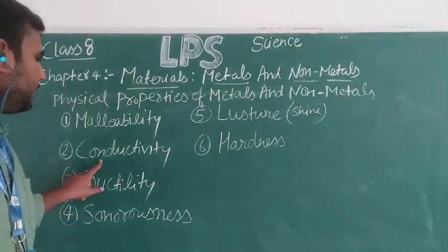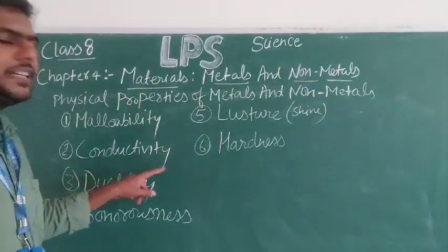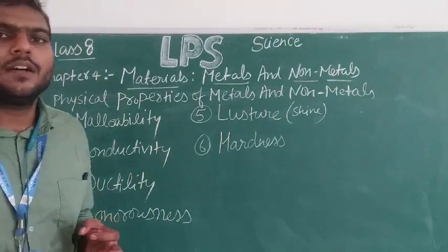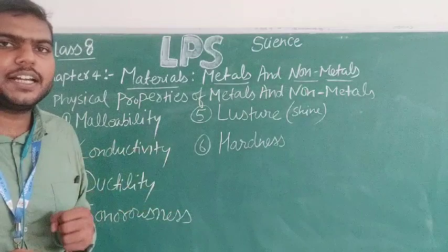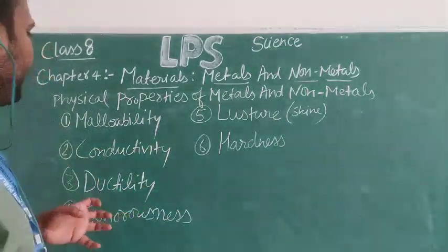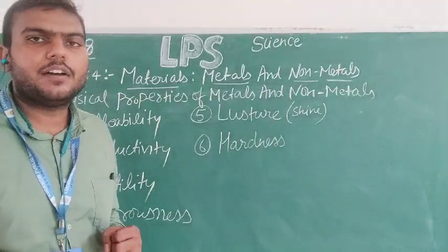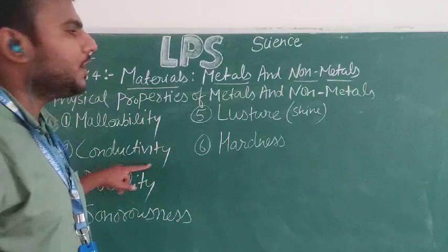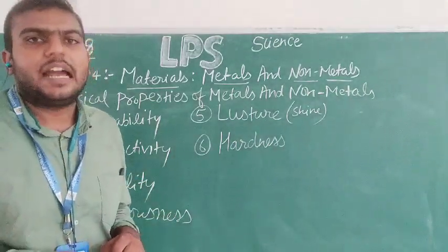The second physical property is conductivity. Conductivity is determined under two conditions: the conductivity of heat and the conductivity of electricity. But here I will be talking about the conductivity of electricity. Metals are very good conductors of electricity.